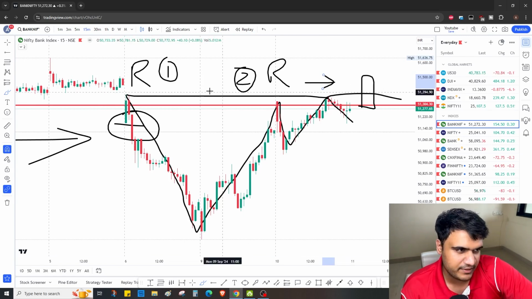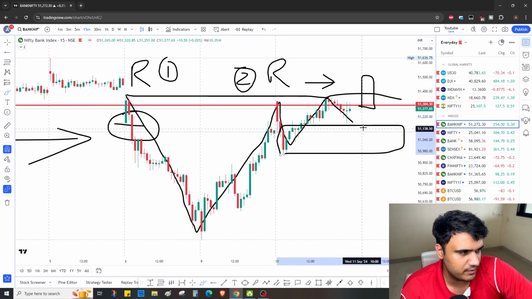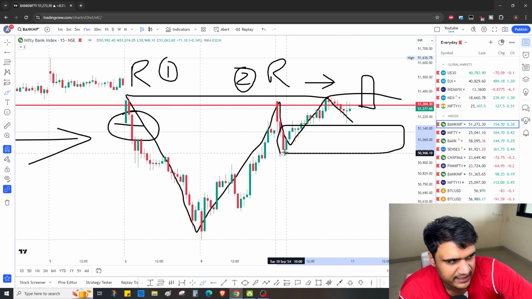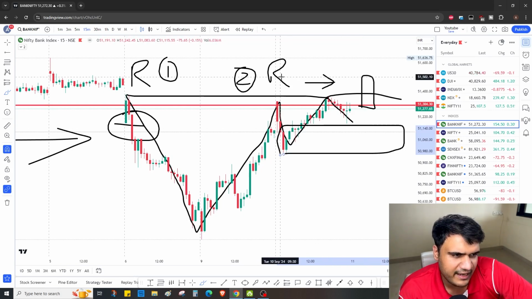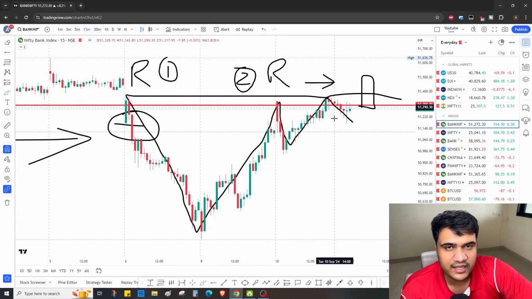Because if resistance breaks, now I know that I have to gobble these kinds of puts up. Okay, so current day's low and something like that. So 51,000 puts or something like that, I'm going to start targeting them. ये कब बोल रहा हूँ मैं आपको? अगर ये resistance टूट जाता है ना, तो बोल रहा हूँ मैं.